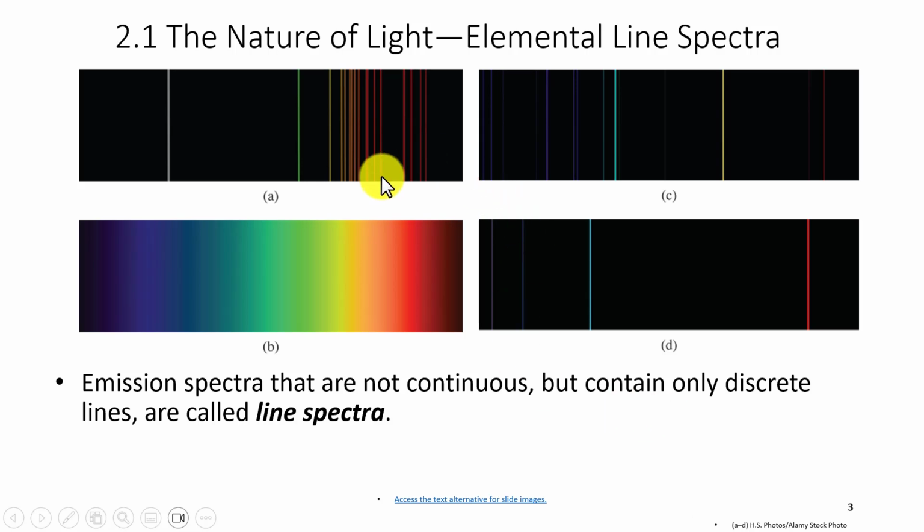The interesting thing about the line spectra is that every element in the periodic table has a particular emission spectrum. It's sort of like their fingerprint, and we can tell them apart. For example, if we take a spectrum of hydrogen and helium, we can see that their line spectra are different, and we can identify hydrogen, for example, by the line spectra that it has, and helium, we can tell them apart.